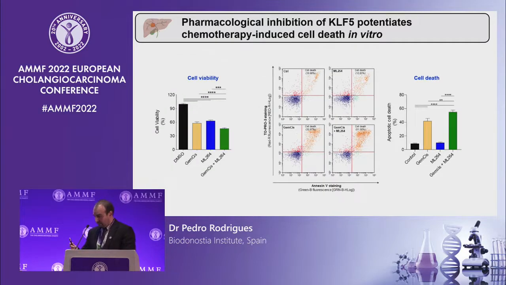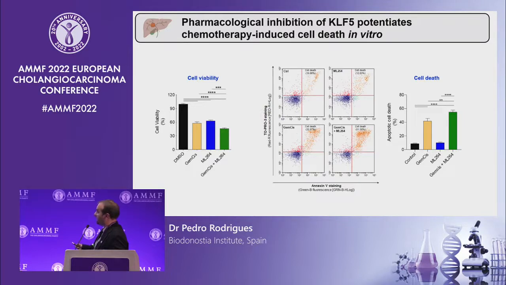To do so, firstly, we decided to evaluate in vitro if there is an additive effect of combining GemCis with ML264 in reducing cell viability and inducing cell death. And we treated cells with GemCis alone, with the KLF5 inhibitor alone, or with a combination of both.